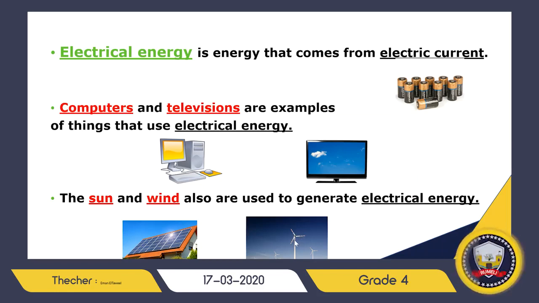The windmill is a device like this one, producing electricity when the wind pushes its arms. It's similar to an electric fan, but it's called a windmill. So windmills are moved by wind, and solar cells produce electricity from the sun. Sun and wind are used to generate electrical energy. Both of them are sources of electrical energy. Solar cells from the sun and windmills from the wind are producing electrical energy.